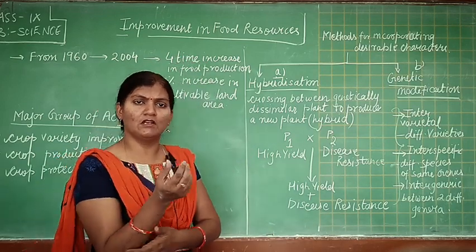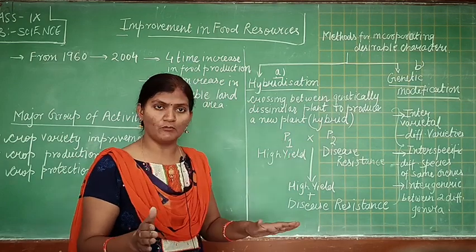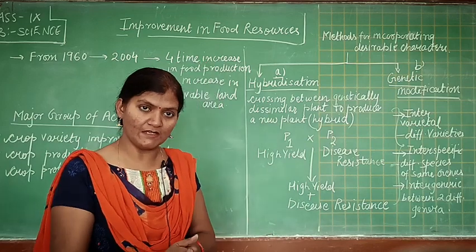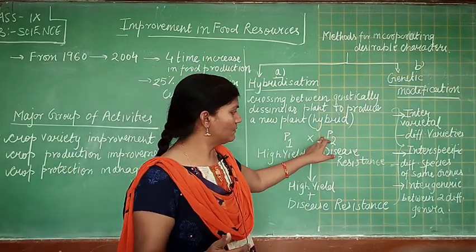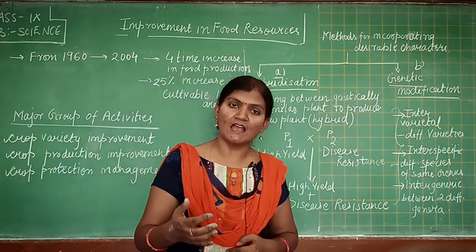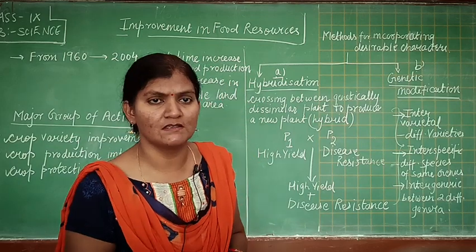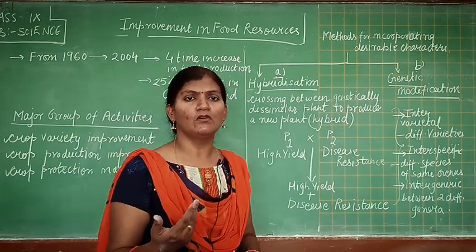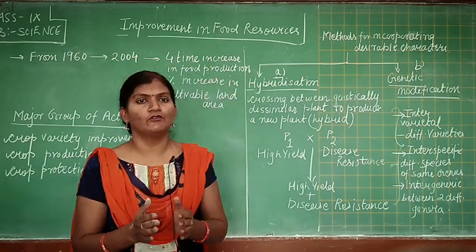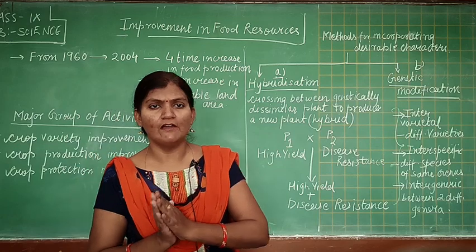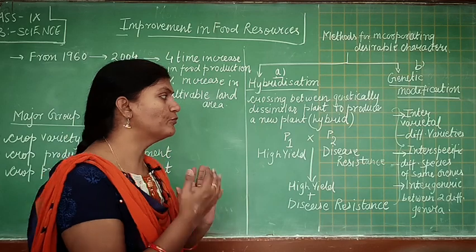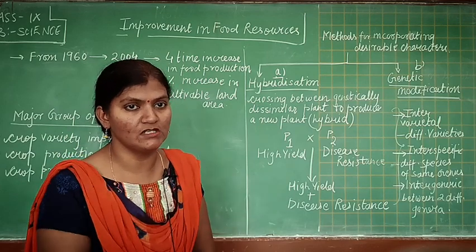One type of wheat, P1, gives a high production within the same piece of land, and we have selected the P2 plant of wheat which has the character of resistance to disease, which means different types of pathogens cannot easily attack that type of crop. Now we want a desirable crop which has the combined character of both varieties of wheat.